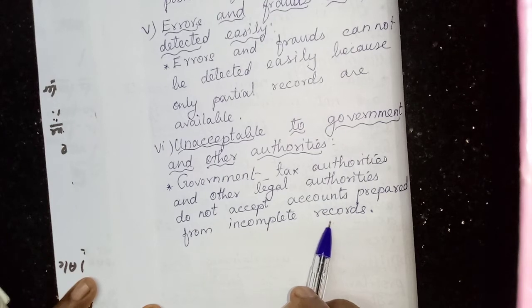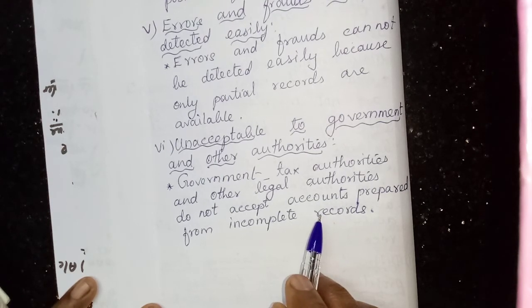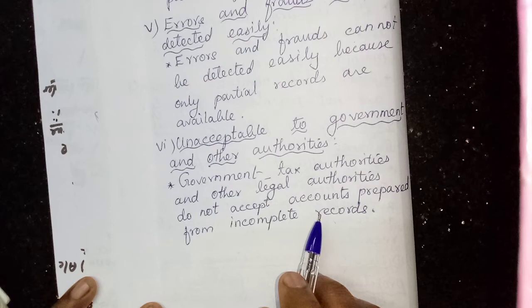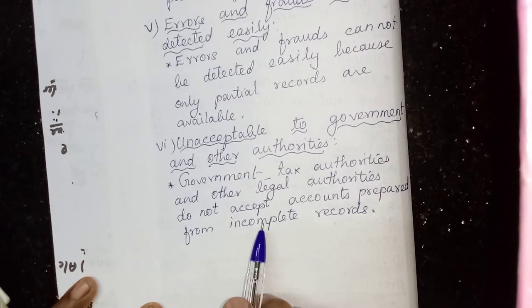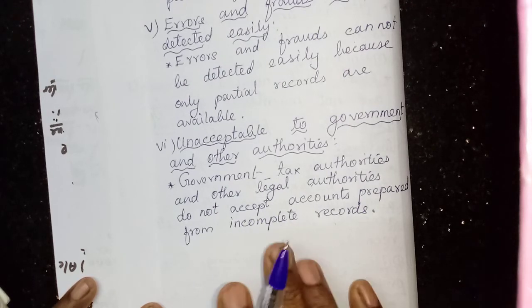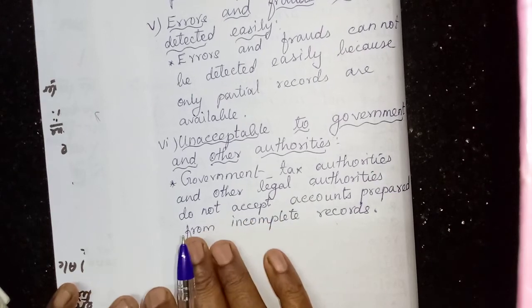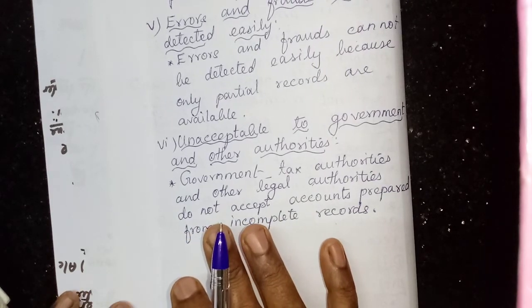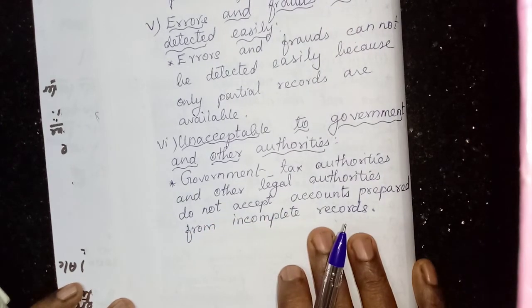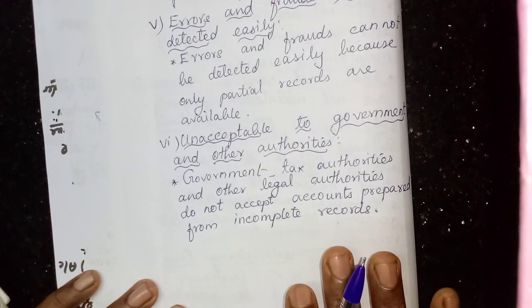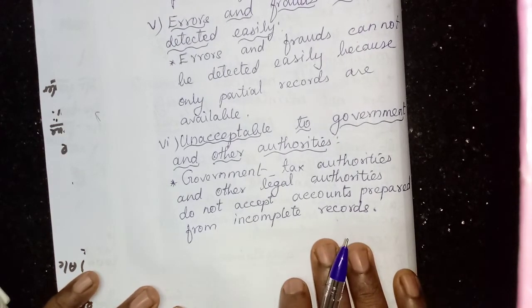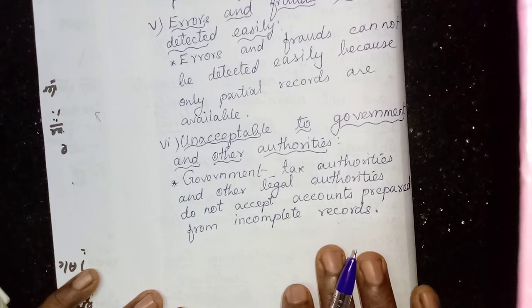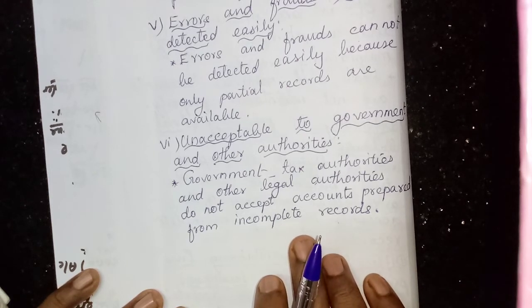For any checking or any dispute or any case in the court of law, if we submit these accounts, they never accept them. These are the 6 limitations that you have to study by heart, then write and see, and send it in the group.